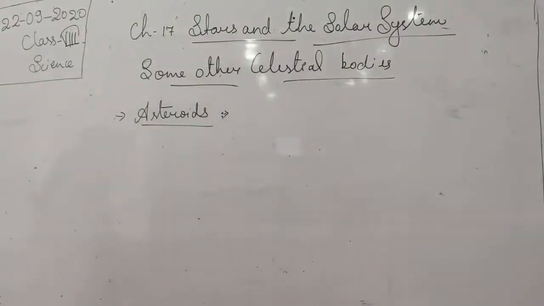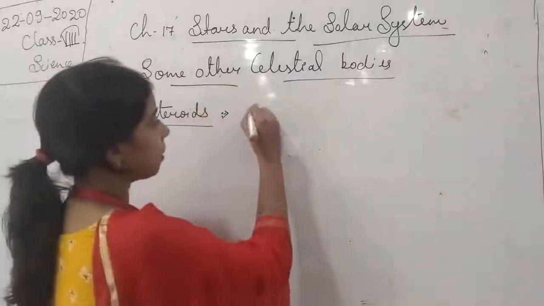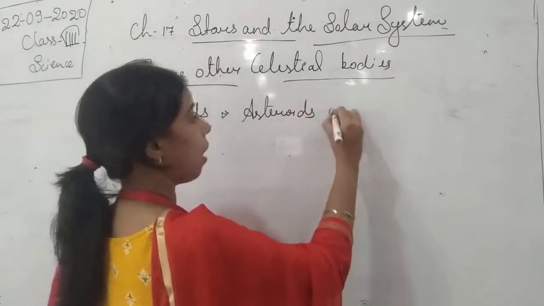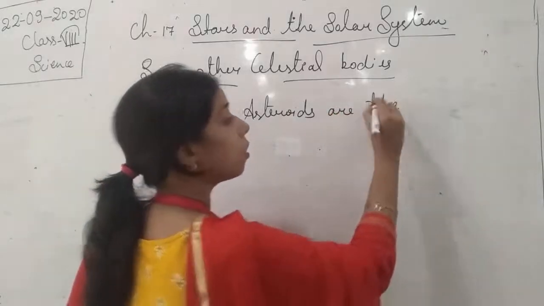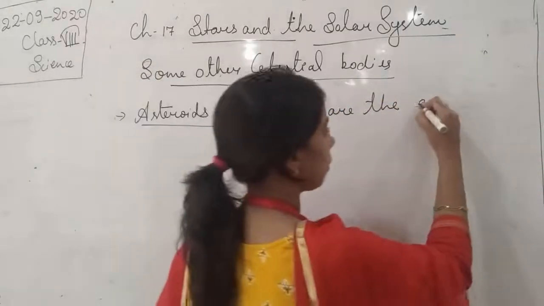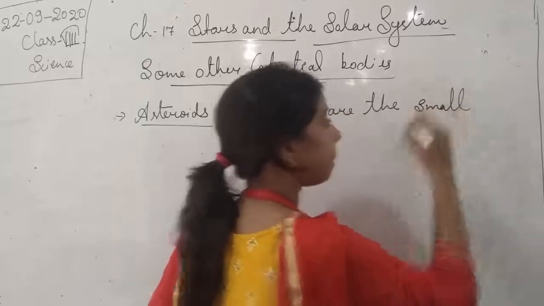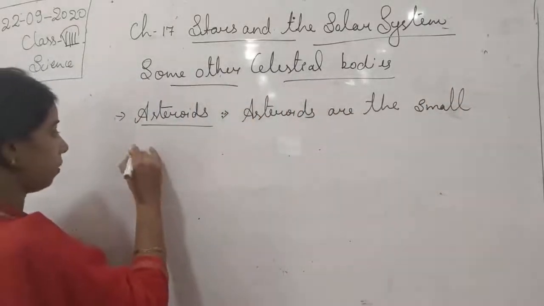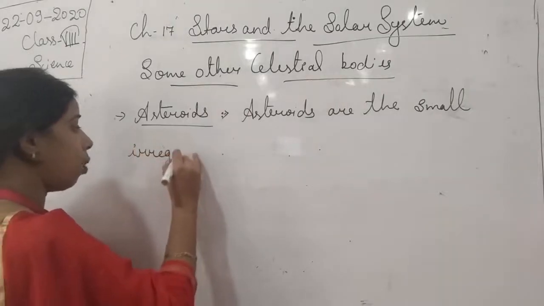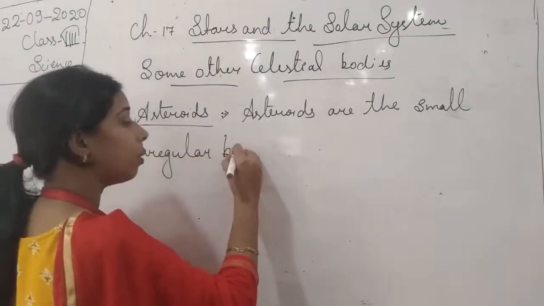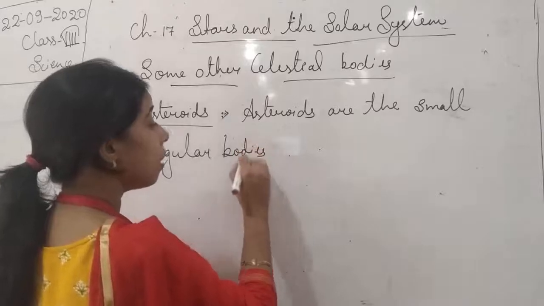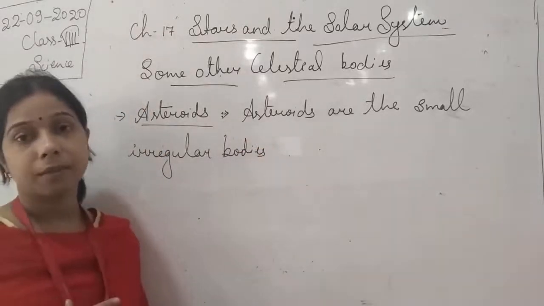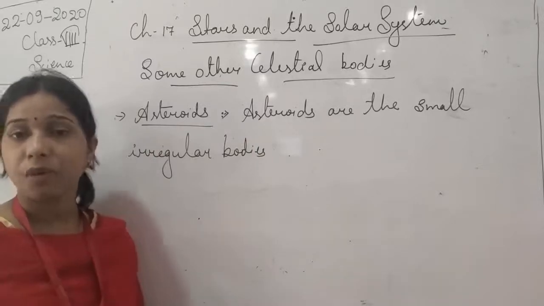Asteroids are small, irregular bodies. What is the meaning of irregular bodies, students? It means there is no fixed shape of the asteroid.